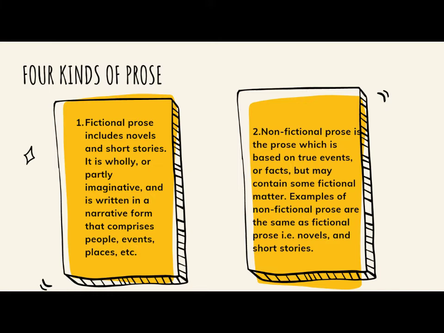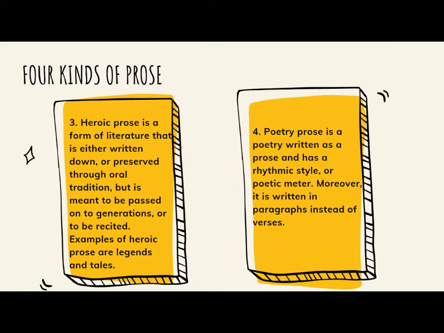Number 2. Non-fictional prose is the prose which is based on true events or facts but may contain some fictional matter. Examples of non-fictional prose are the same as fictional prose, i.e. novels and short stories. Number 3. Heroic prose is a form of literature that is either written down or preserved through oral tradition, but is meant to be passed on to generations or to be recited. Examples of heroic prose are legends and tales.